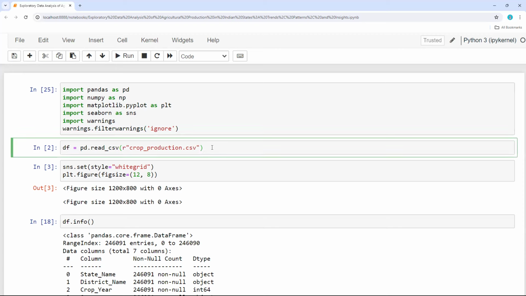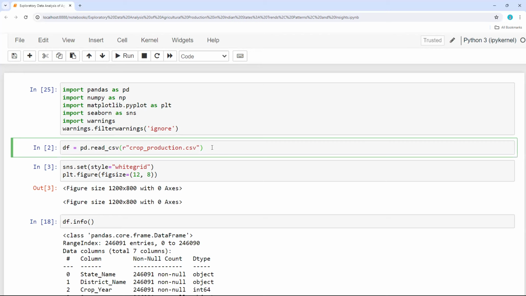So if you want to explore different kinds of data sets, go to Kaggle and search whatever your requirements are. Just search with the keywords and you'll be able to get a lot of data sets. Then download one data set and start doing EDA on different types of data sets.